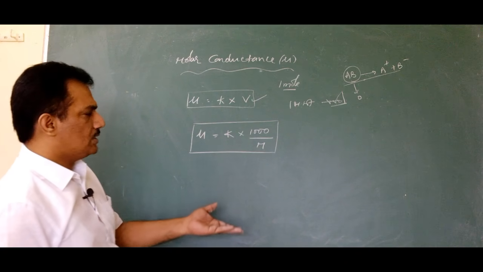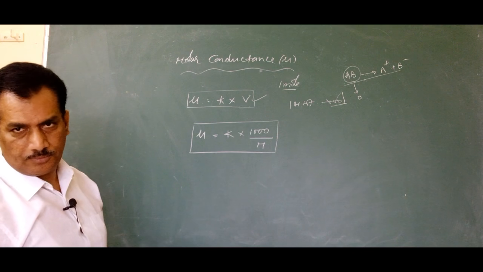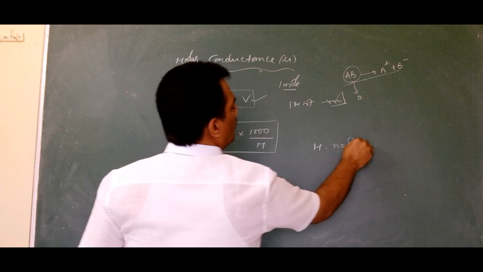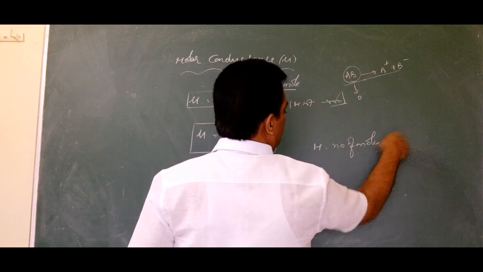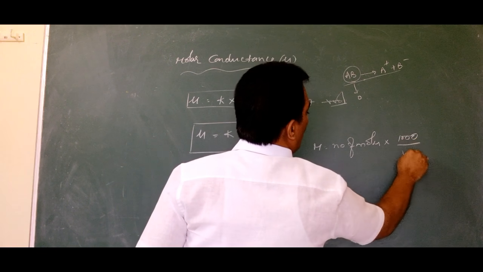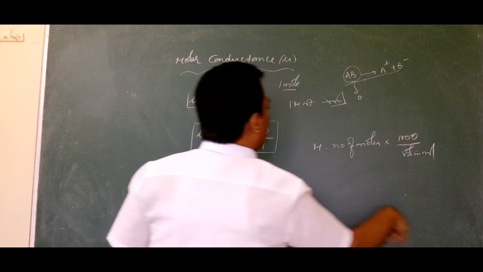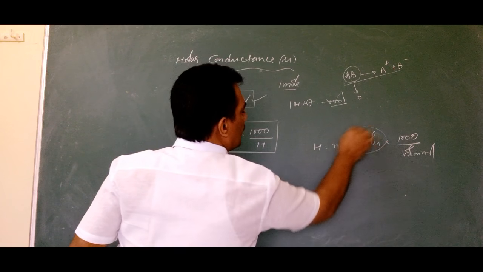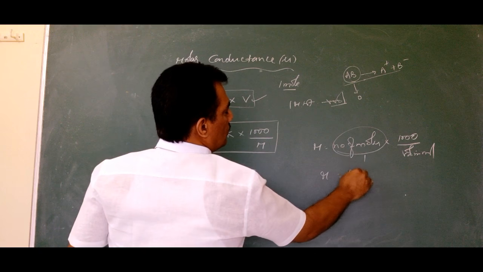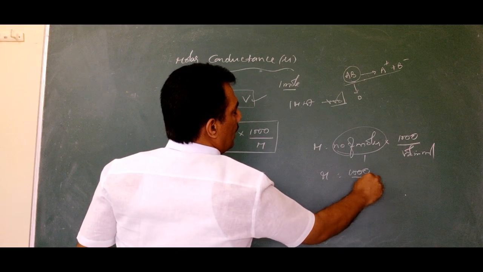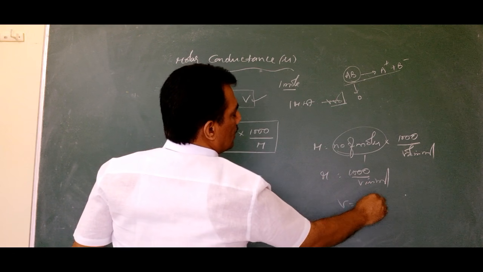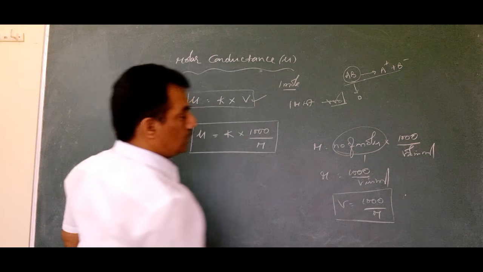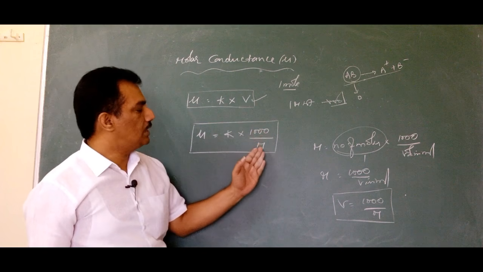And similar to the previous case, how are we getting this? As we know, M is nothing but the number of moles of the electrolyte into 1000 by volume in ml. But here in this reference we are considering 1 molecular weight, that means 1 mole. So automatically this will become 1, and then M is equal to 1000 by V in ml, and V is nothing but 1000 by molarity. So like that we are getting this value V as 1000 by M, simply by substituting.